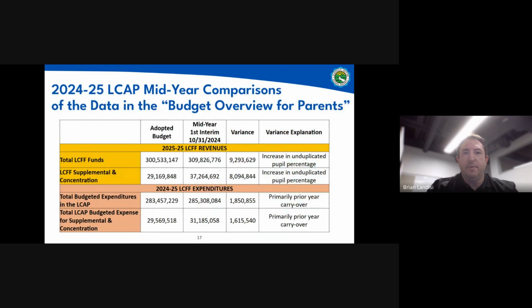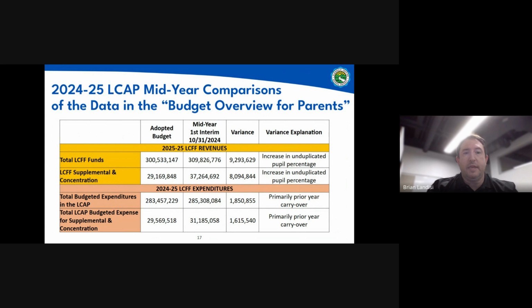Part of the LCAP is producing what's called the budget overview for parents. When we look at the top section, this kind of orange section, you'll see the LCFF funds that have been adopted at about 300 million. And then our supplemental concentration, which is a portion of that larger pool at the top, which is about 29.1 million.